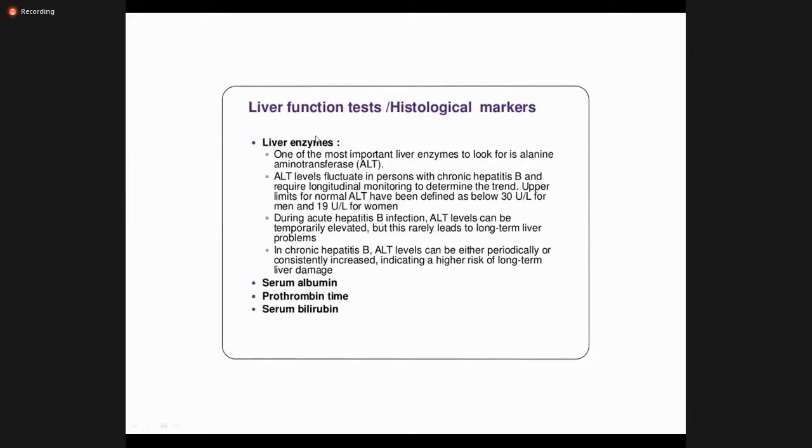Now, the liver functions and histological markers, as we have discussed, ALT is the alanine transaminase. This is a liver specific marker, and this is very important in monitoring the treatment, when to treat the patient, and how to monitor the patient. Initially, it is raised. If it is raised 2 times the normal level, then we treat the patient, and after the treatment, it should normalize. In chronic hepatitis B, ALT can be periodically or consistently increased. Other markers I have already discussed: serum albumin, prothrombin time, and bilirubin.